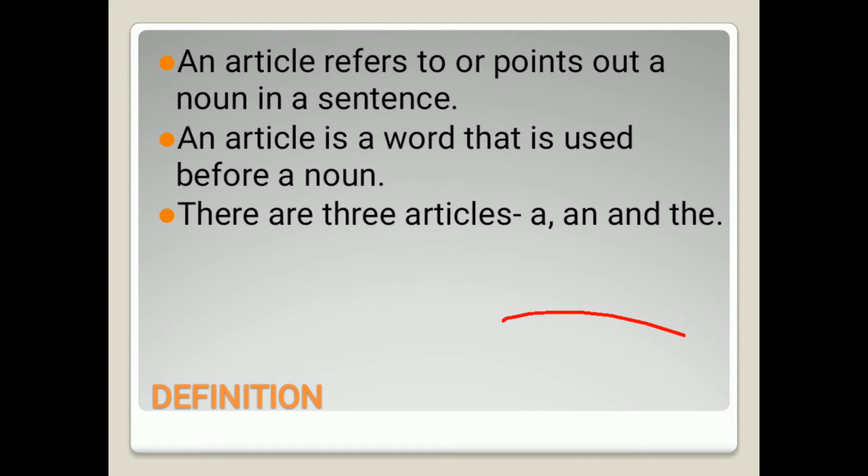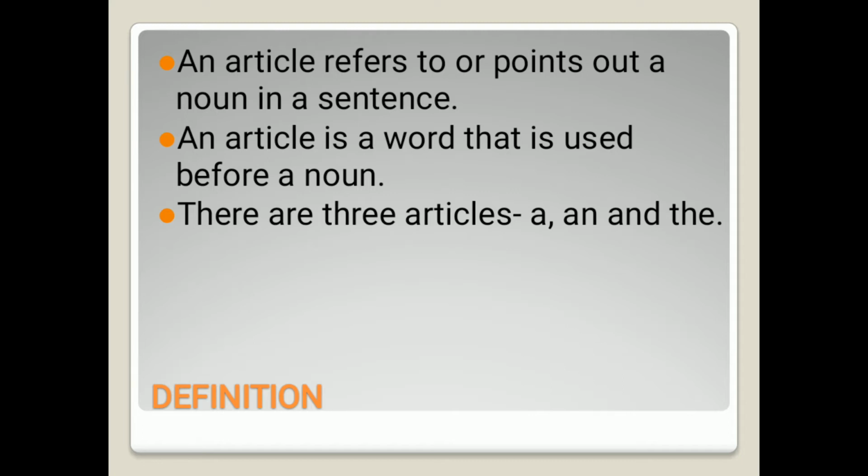Good morning, students. Today we are going to learn about the topic articles. So, in this video, we will have a look at what are articles and the various types of articles along with some examples so that you can come to know how we can use the articles. So, first of all, we will have a look at what are articles.